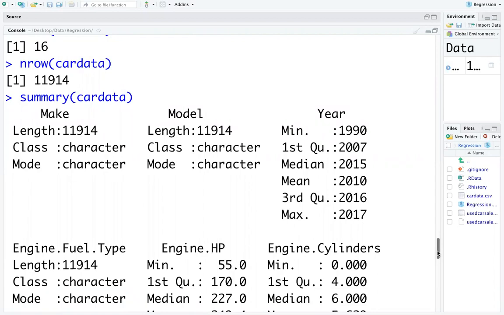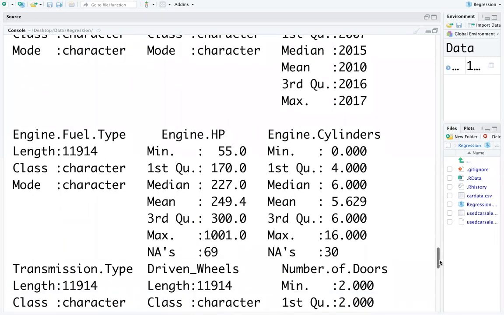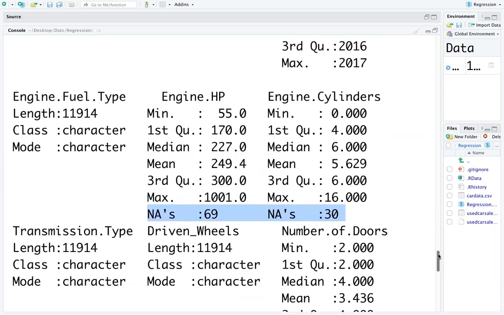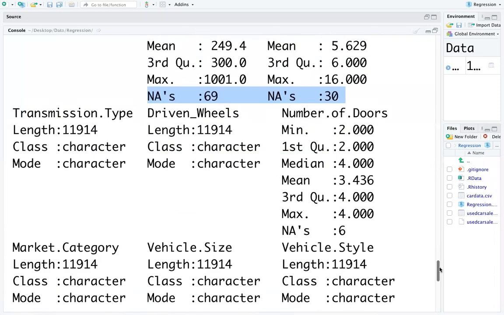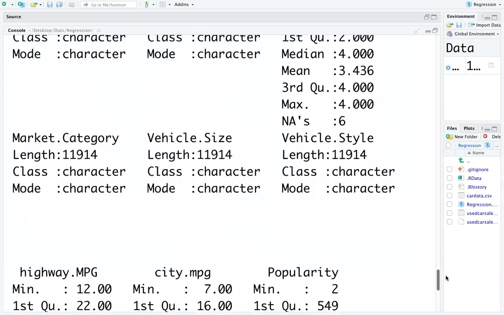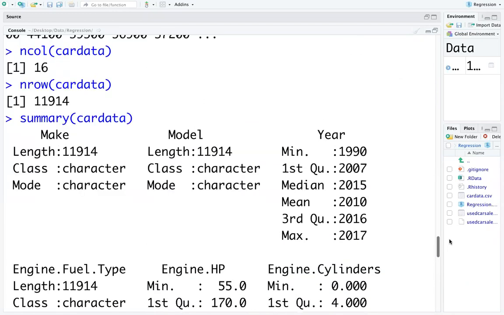Now make, model, year, and then engine fuel type, engine HP, see here, NAs. If there are missing values in your data, R will automatically replace the missing value with NA. NAs will be inserted wherever the missing values are there. So you have missing values in engine HP, engine cylinders, and number of doors you also have 6 missing values. The rest of the variables don't have much missing data. So there are certain variables that have missing values.